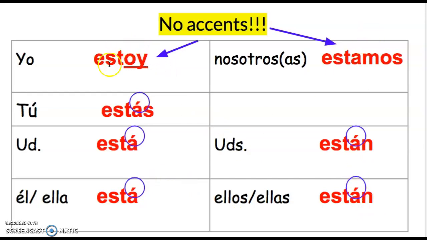Because estoy uses that oy like voy, but there are some differences here. So estás, está, and están all have accents over the A. Estoy and estamos do not. Okay, so if you're talking about yourself or yourself plus another person, you won't need an accent, but all the others do have an accent over the A.